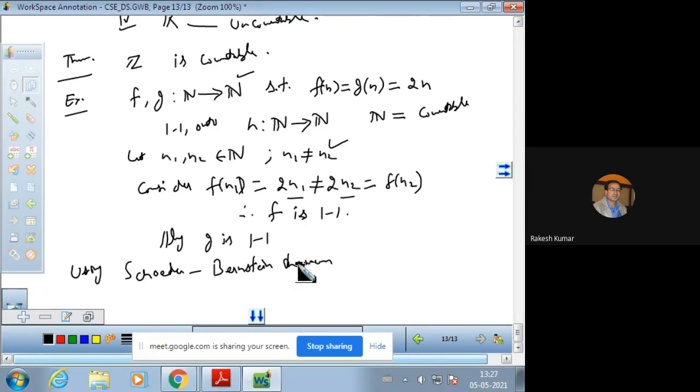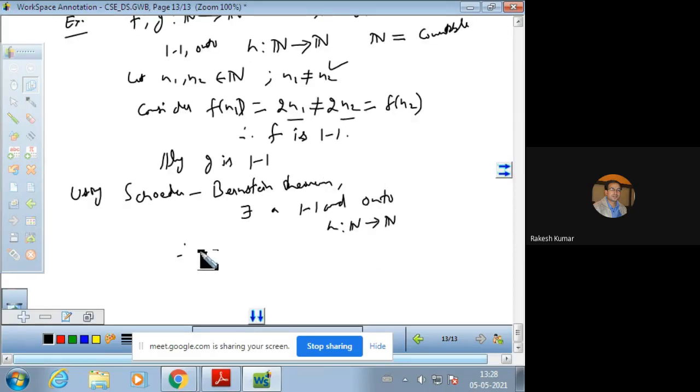Using the Schroeder-Bernstein theorem, if there exists a one-one function which is also onto, h from the natural number set to the natural number set, then we can say that the domain set is a countable set. Therefore, because here there exists a one-one onto function, we can say that the set of natural numbers is countable.